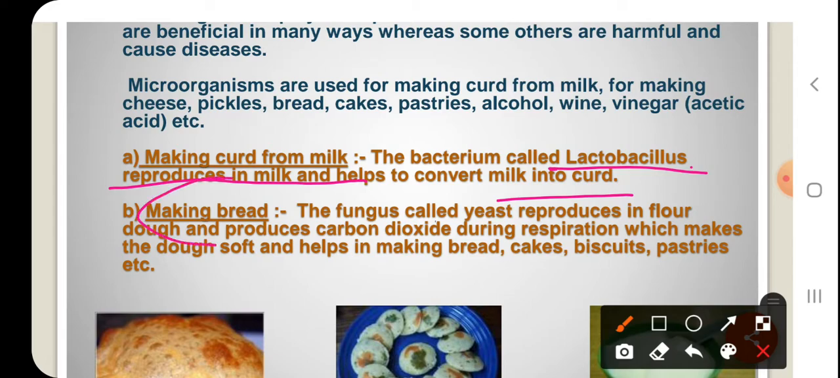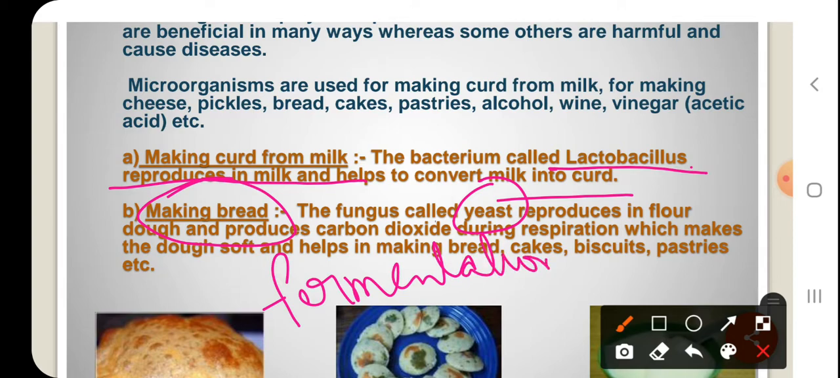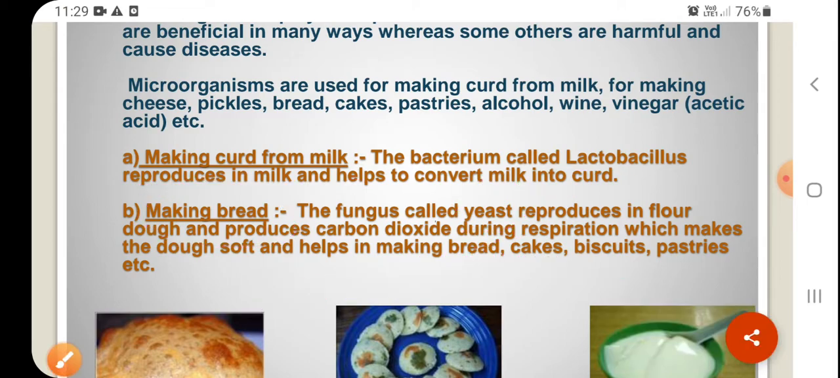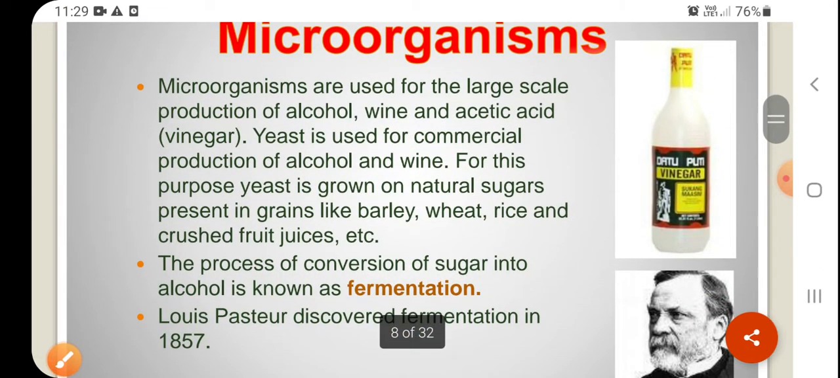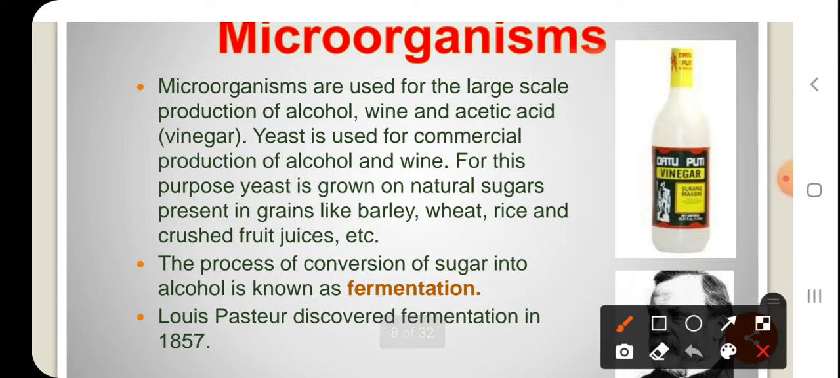The second one is making bread, where the yeast is a fungus which we are using, and that yeast acts on the flour dough and puffs it up, softening it by a process called fermentation. This fermentation we learnt in our 7th class as an anaerobic respiration, due to which we can see the softness in breads, cakes, biscuits, pastries, and all the different varieties of bakery items.